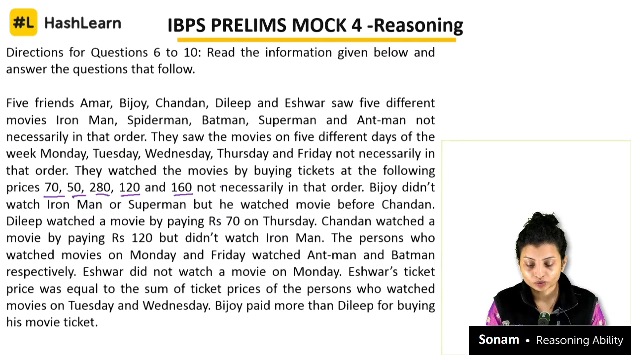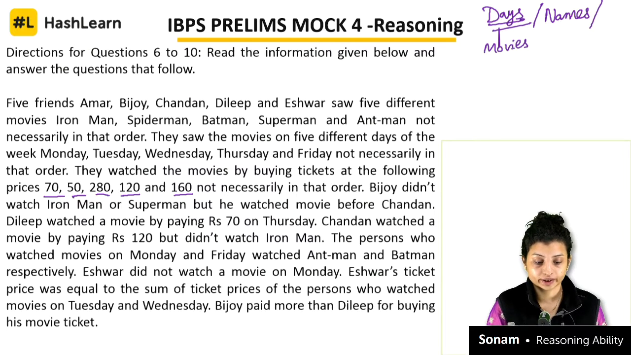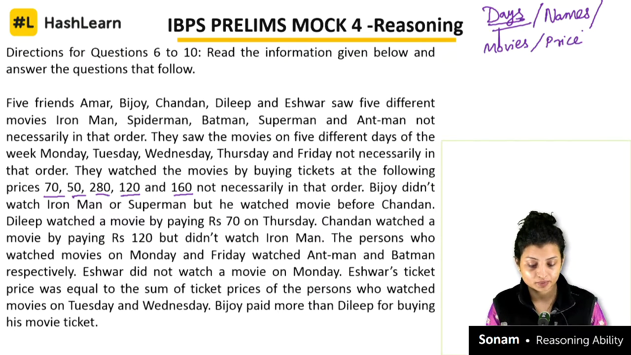Okay, so what do we have to do? We have days, correct? We have days of the week. Then next thing we need to put in is names, right? Names of the people. And then we have to put the movies they watched, name of the movie, and then we have to put the price of the ticket. Okay, so let's make the table.